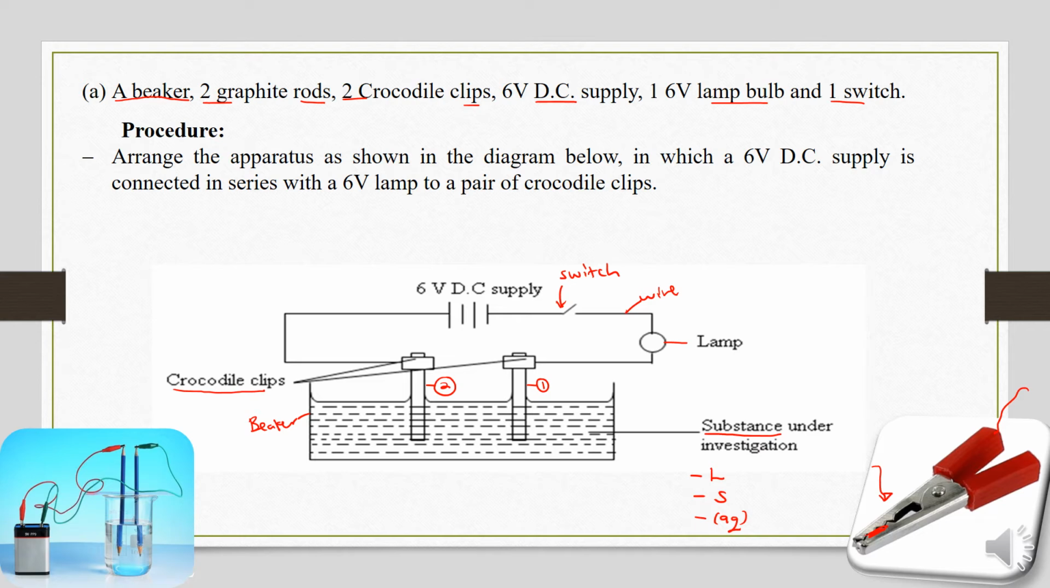So to aid what I'm trying to explain here, this is how the setup could look. Here we have our DC supply. Maybe we might have no switch. Our crocodile clips will work as the switch. Here we have our beaker. Here we have our pencils working as the graphite rods because they contain graphite. And here we have the substance under investigation inside our beaker. So this is how this setup looks.